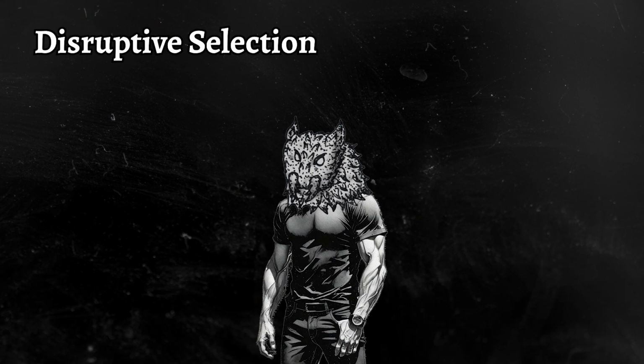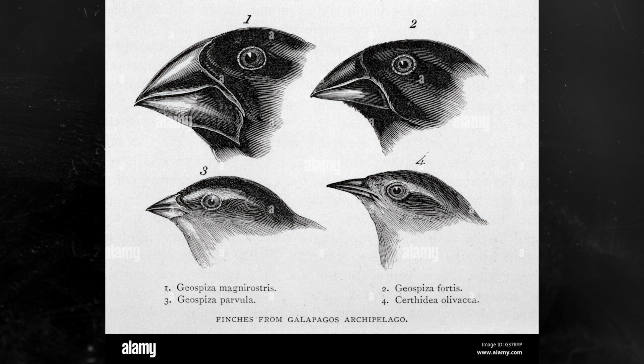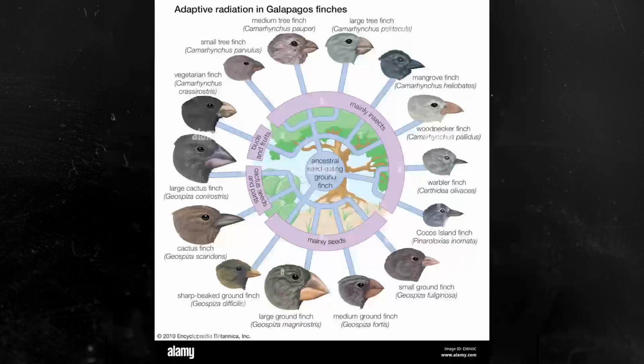Disruptive selection. Sometimes, rather than favoring a single trait, evolution pushes a species toward two extremes, eliminating the middle ground. This can lead to the formation of entirely new species. In the Galapagos Islands, Darwin's finches are a perfect example of this. Some evolved large beaks for cracking nuts, while others developed small beaks for feeding on insects. Over time, intermediate beak sizes disappeared because they weren't as efficient as the specialized forms.